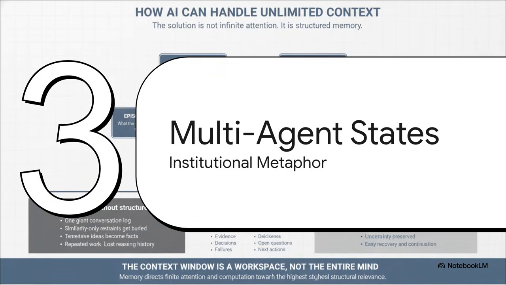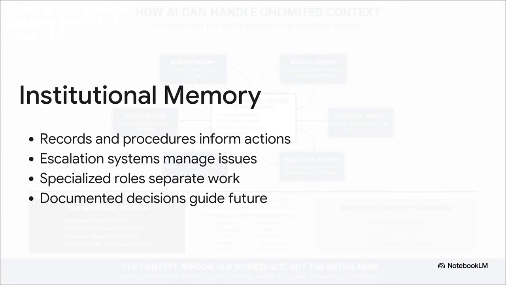Which perfectly sets up Section 4, multi-agent shared states. And to understand this, we're going to lean heavily on what's called the institutional metaphor. Think about how a real, functioning human institution actually operates. A company doesn't force one poor employee to memorize the entire corporate history, right? That'd be ridiculous. Instead, they rely on institutional memory.